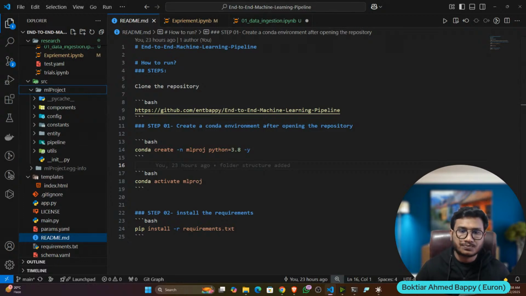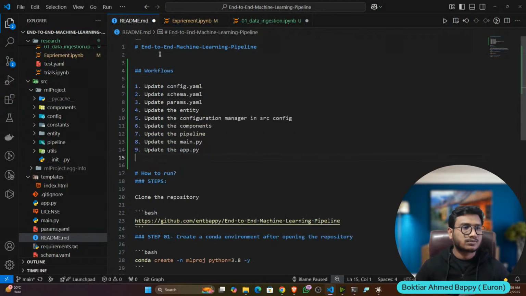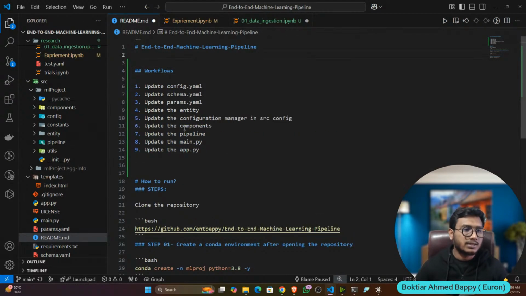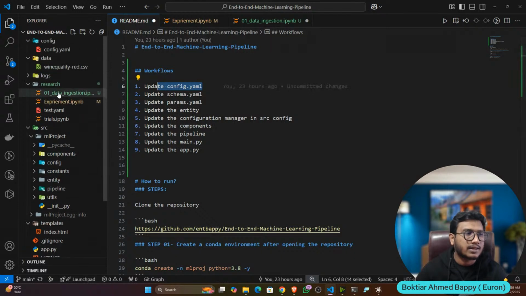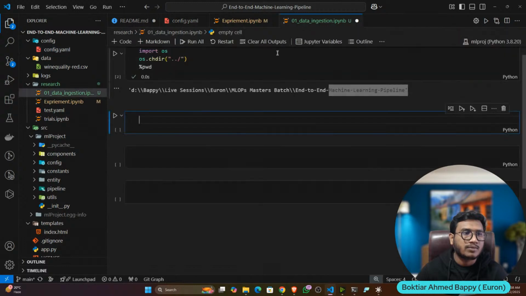First of all, let's write the workflow, and by referring to the workflow, we'll do the coding. So this is the entire workflow. This is my project workflow. We'll try to follow these nine steps. First of all, we have to update the config.yaml file. Inside the config folder, there is a config.yaml file, which I have to update first.